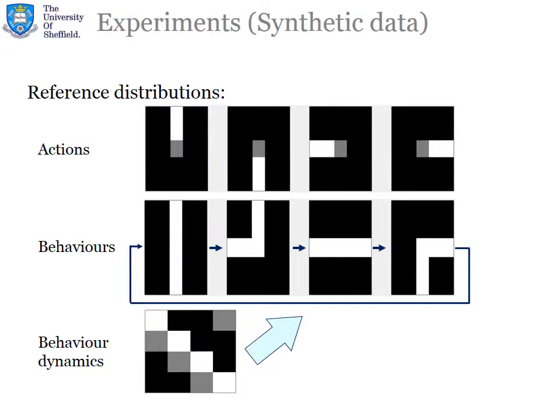This is our synthetic model. The lighter the elements, the higher probability it has. Imagine that we have a road junction with two perpendicular roads. We model the motion on the halves of each road as our actions. Behaviors model the whole motion. We have four types of motions: vertical and horizontal traffic flows, and two types of turns. The behavior dynamics is shown in the figure. We generate 1000 training clips from these reference distributions according to our generative process. We use the uniform distribution for the initial behavior choice.